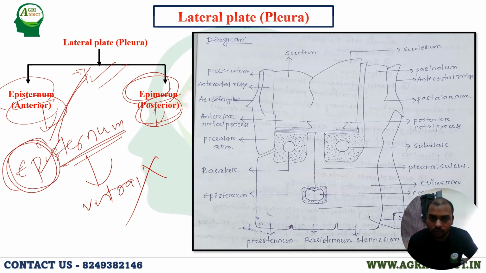You see here, this is one segment first. I am dividing the whole picture.